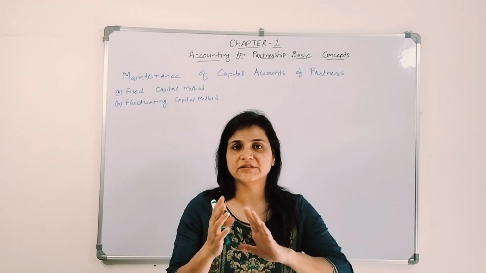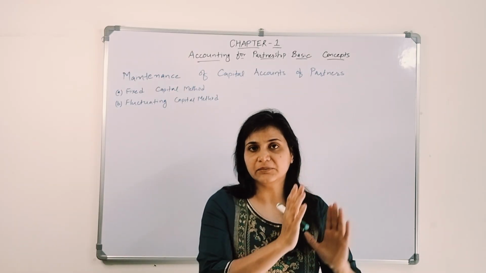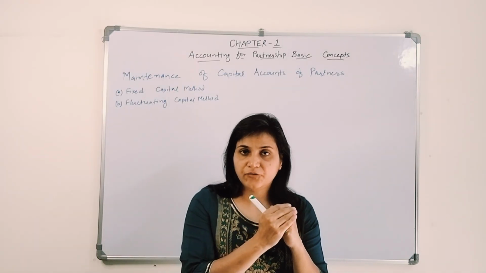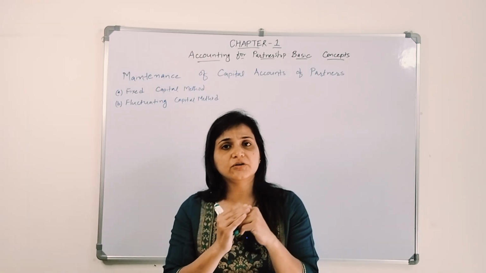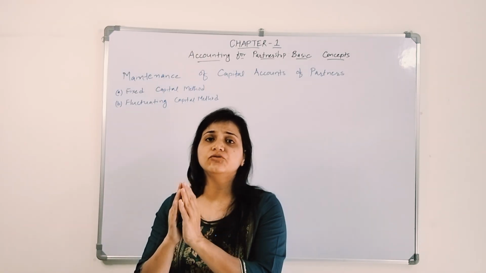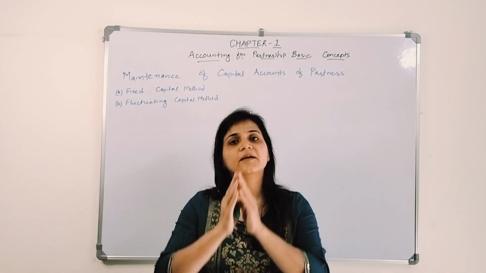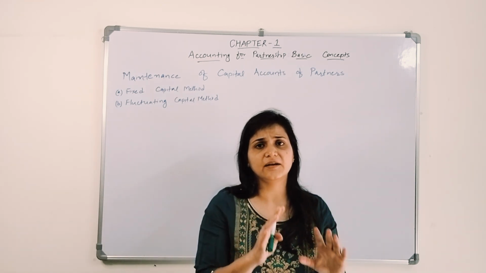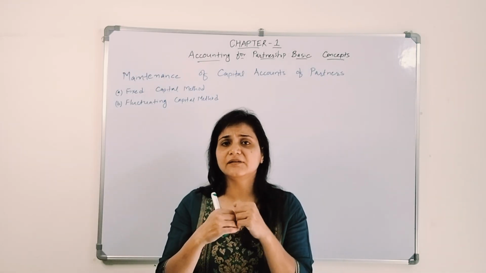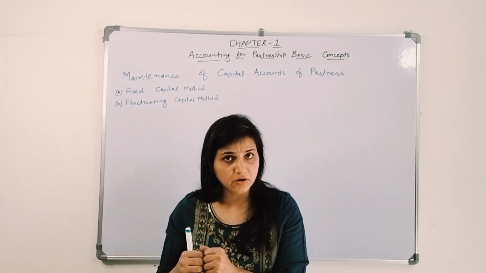Now let me just revise what we did in 11th standard. We prepared the trading account. From the trading account, if there is a gross profit or a gross loss, we transfer it to the profit and loss account. From that profit and loss account, whatever indirect expenses or indirect income are there, we will have a net profit or net loss.